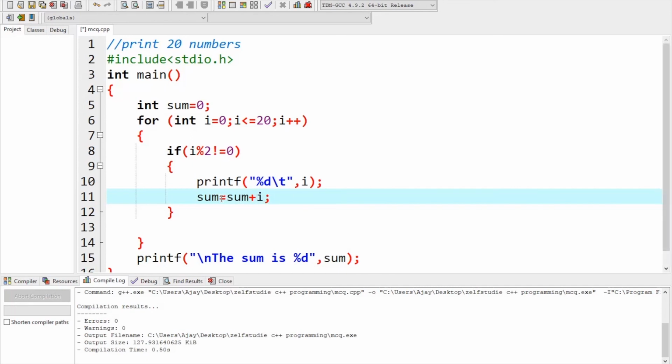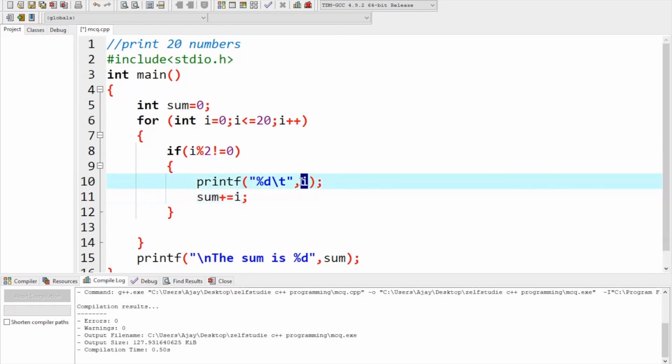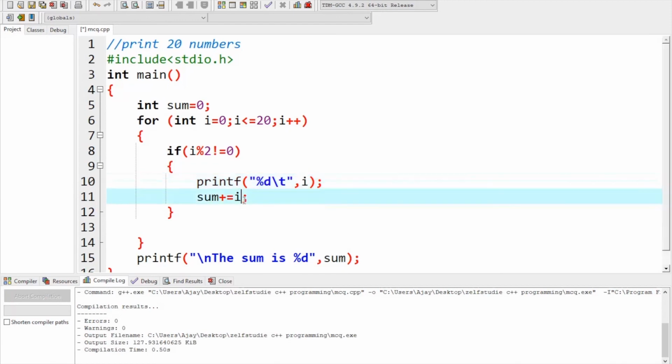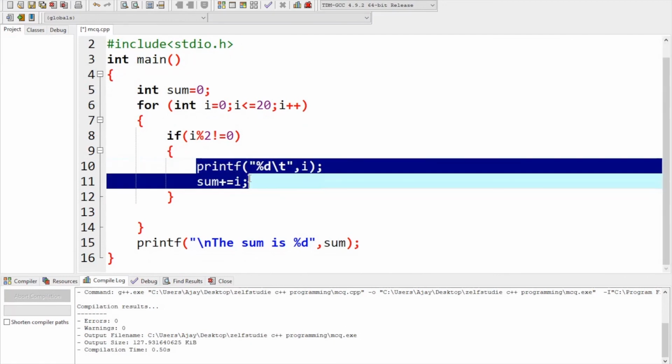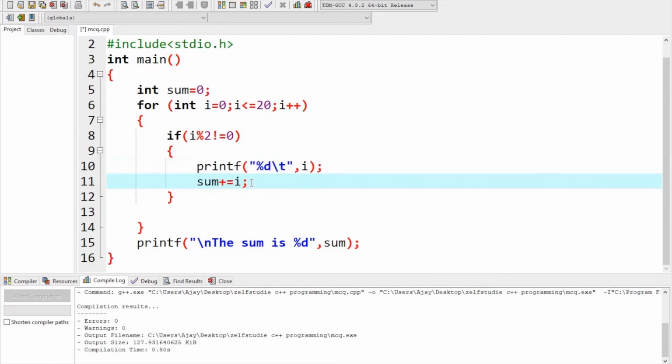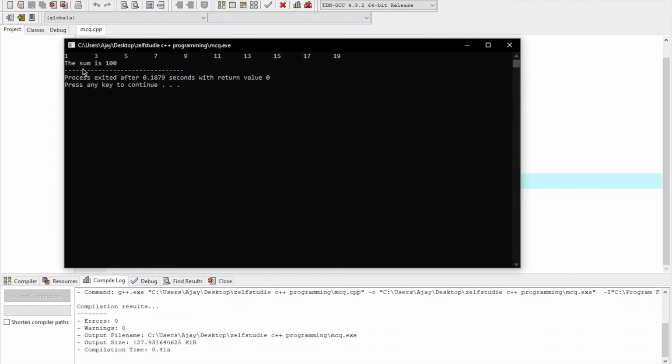So instead of writing this, sum plus equals i, isn't it? Every time it's getting printed, it's going to add. That's it. I'm going to print the sum. So I'm going to print all the odd numbers between 0 and 20 and their sum also, okay? See, 1 3 5 7 9 11 13 15 17 and 19. Is the sum 100? I don't know.